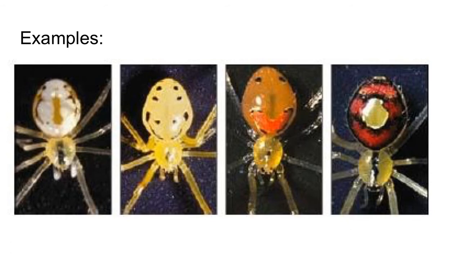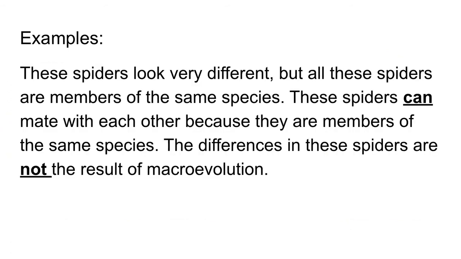All right, let's look at the answer. These spiders look very different, but all of these spiders are actually members of the same species. These spiders can mate with each other because they are members of the same species. The differences in these spiders are not the result of macroevolution. For example, those spiders have all different colors. You can think about this like the difference between eye color in human beings.